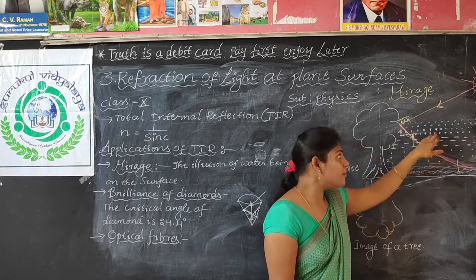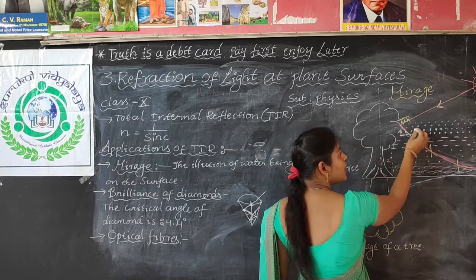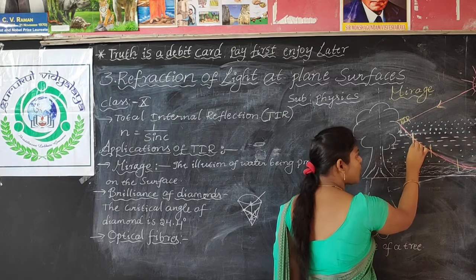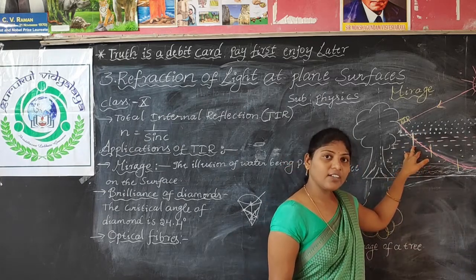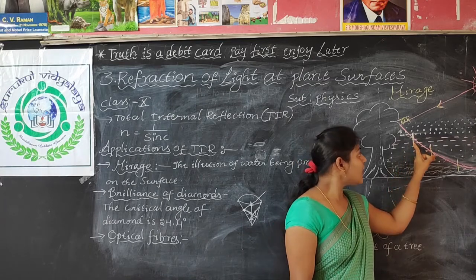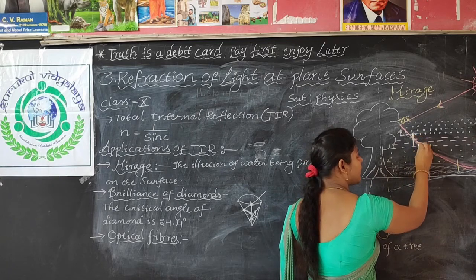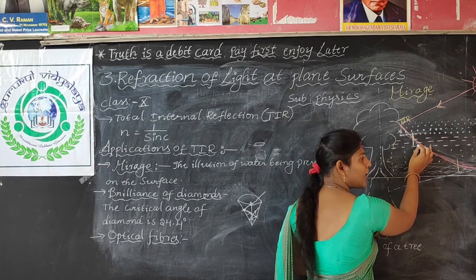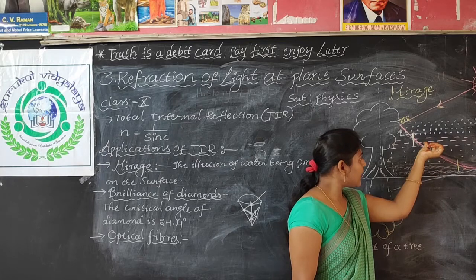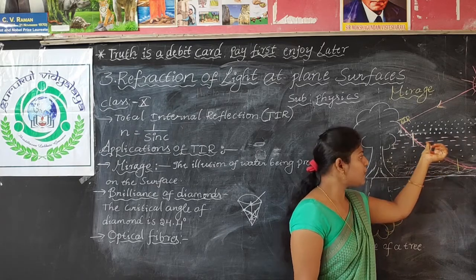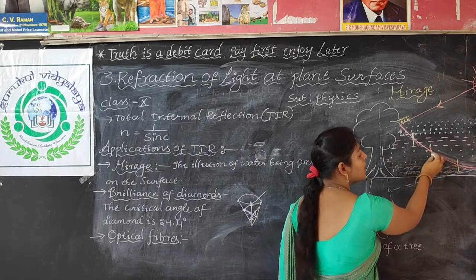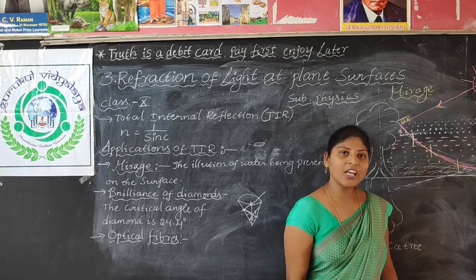And due to these many mediums, what happened here? Here the fourth medium is denser, the third medium is rarer. When the light is traveling, think that this is the normal. We already learned that when a light ray travels from denser to rarer, it moves away from the normal. Here the light ray has to come straight, but due to the rarer medium, it moves away from the normal. Again it enters from the third medium to the second medium, again from denser to rarer. Here it has to come in a straight path, but due to this rarer medium, the light moves still more away from the normal.